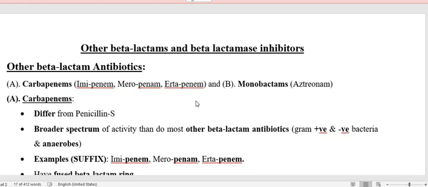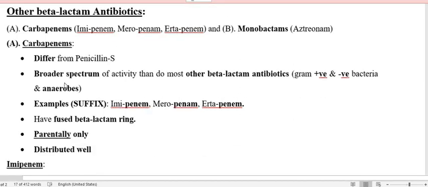So now we have to go through the carbapenems. First, why the name is carbapenems. The salient feature of carbapenems is that they also possess the beta-lactam ring. Second point is why the name is carbapenems: carba indicates carbon.